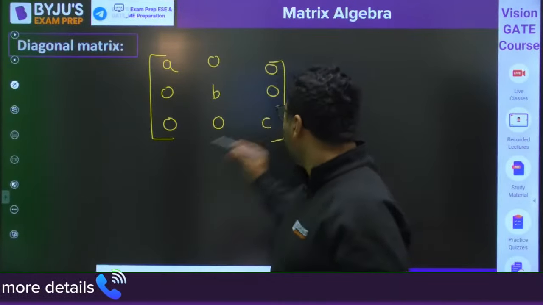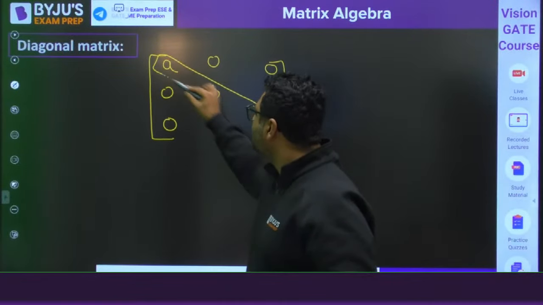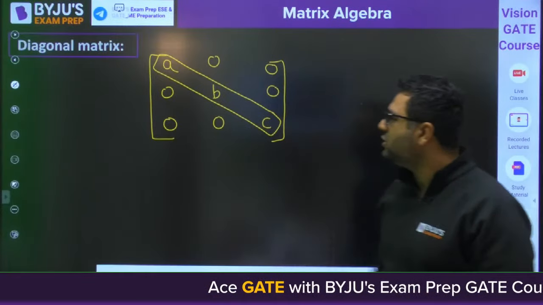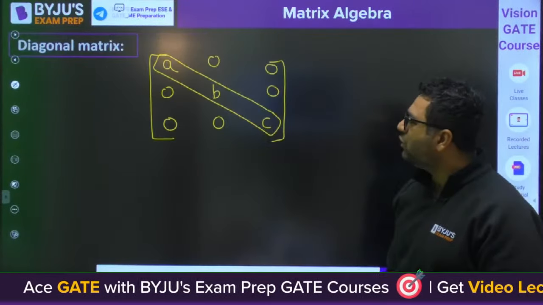Like when we talk about A, B, C, maybe out of these three, two can be 0, but all three should not be 0. So that is the condition for a diagonal matrix.